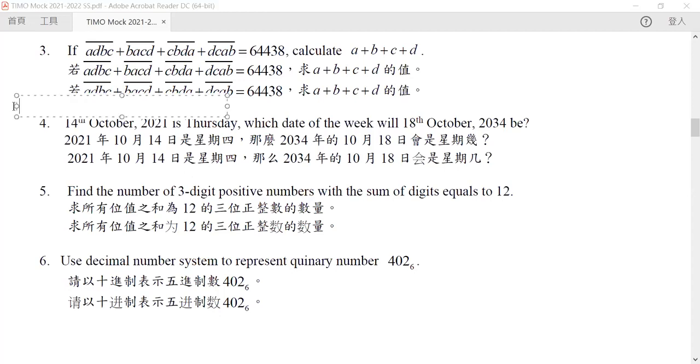First of all, let me count the easiest thing. So if we have the 14th of October 2021, I would like to know what would be the day of the week. Because we know that this day of the week is Thursday.